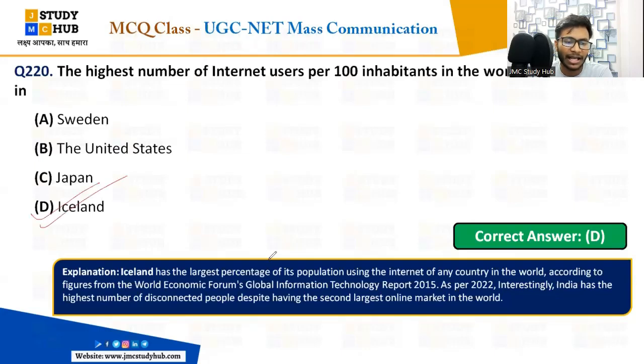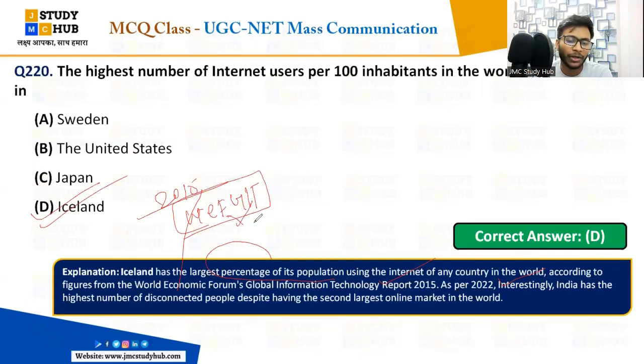Okay, so Iceland has the largest percentage of its population using the internet of any country in the world, according to the figures from the World Economic Forum Global Information Technology Report 2015. ये 2015 का report है, WEFGITR. Okay, World Economic Forum Global Information Technology Report, right? So 2015 के अनुसार आइसलैंड has the largest percentage of its population using the internet of any country in the world according to the figures from